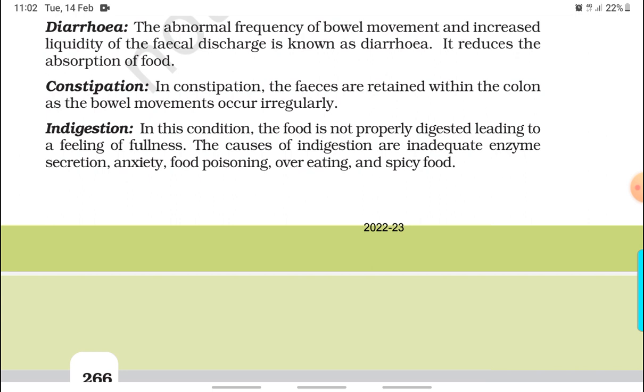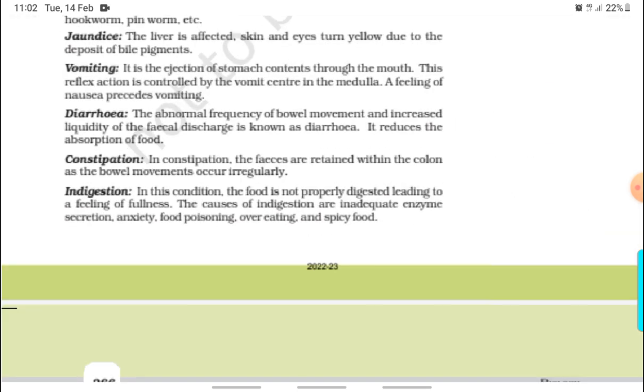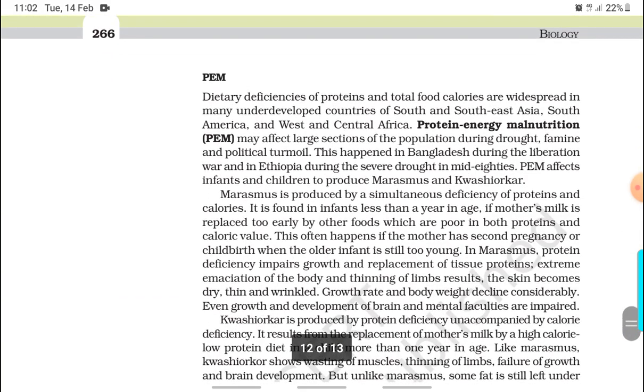Indigestion: in this condition, the food is not properly digested, leading to a feeling of fullness. The causes of indigestion are inadequate enzyme secretion, anxiety, food poisoning, overeating, and spicy food.